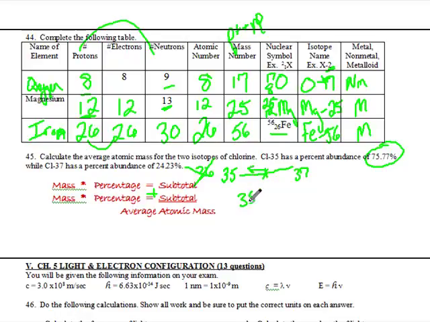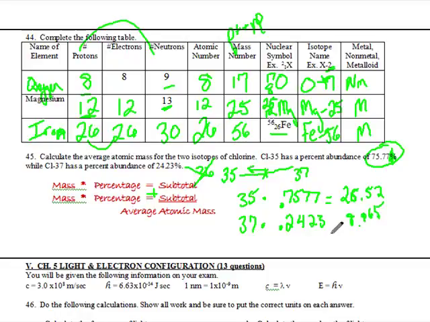35. Our percentage, 75.77, we're going to change that to 0.7577 because we're going to get rid of the percent sign. The next one, 37 times 0.2423. And then we get our subtotals, and our subtotals are 26.52, and down here our subtotal is 8.965, and then we add those two together and we get 35.49, and then we're using AMUs here for a mass, or a unit rather.